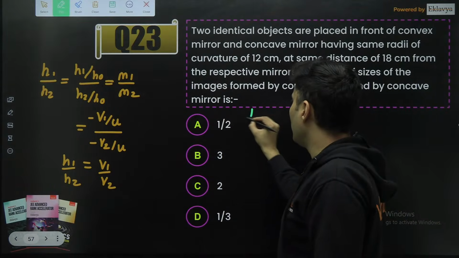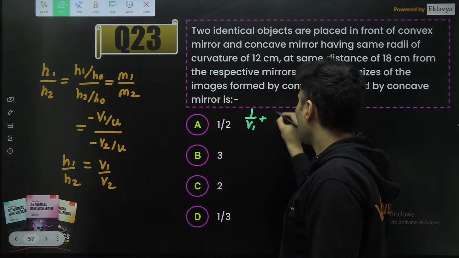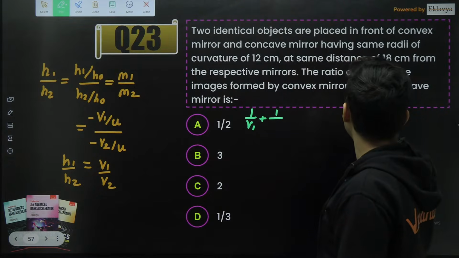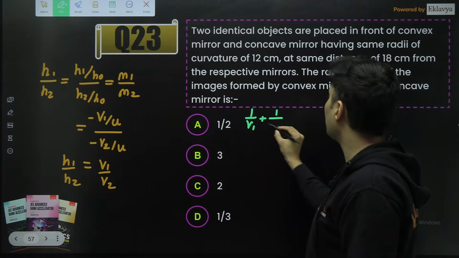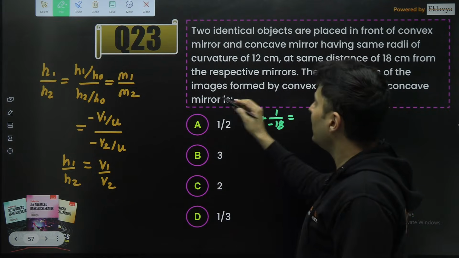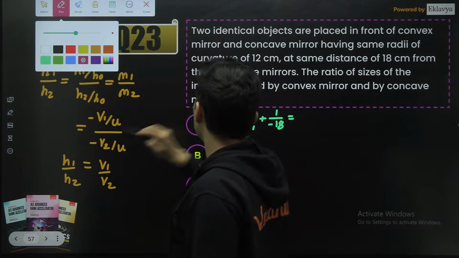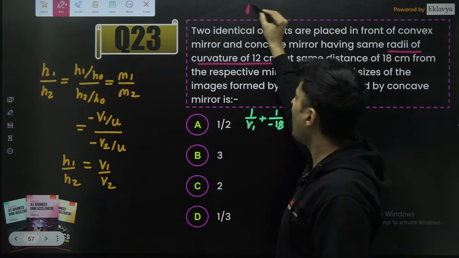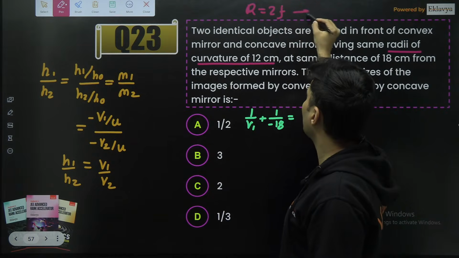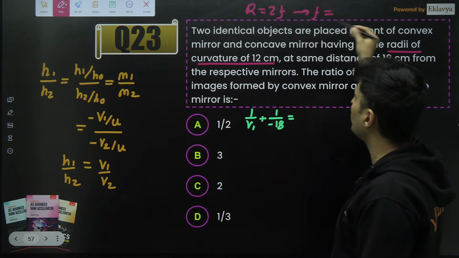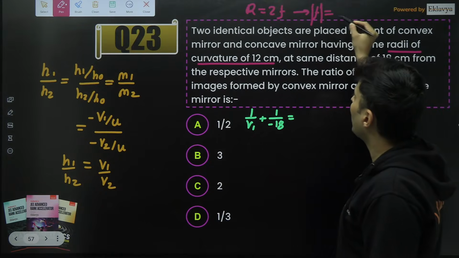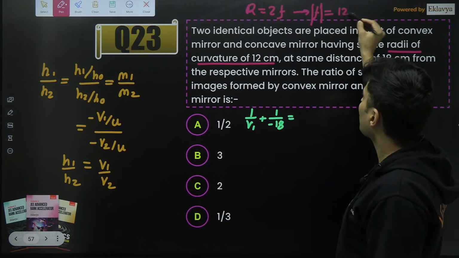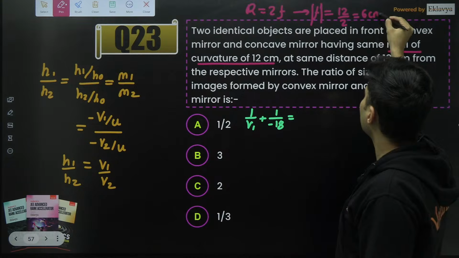Use the mirror formula: 1 by V1 plus 1 by U, where object distance is 18, is equal to 1 by f. Radius of curvature is 18 centimeters. R is 2f, so focal length is R by 2, which is 18 by 2, which is 9... magnitude wise the focal length is 6 centimeters.